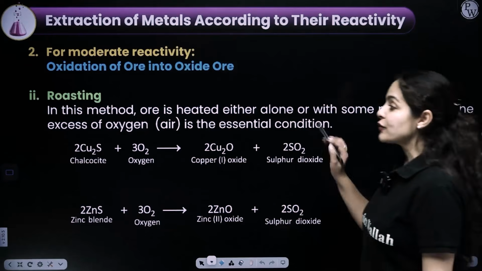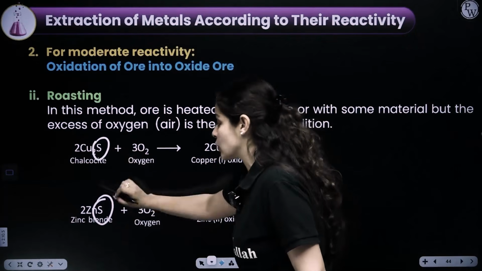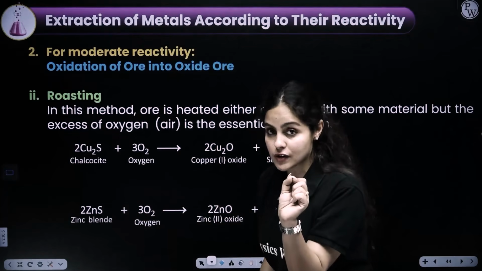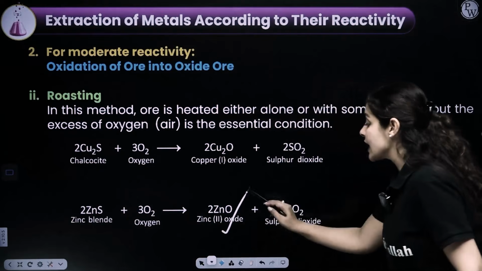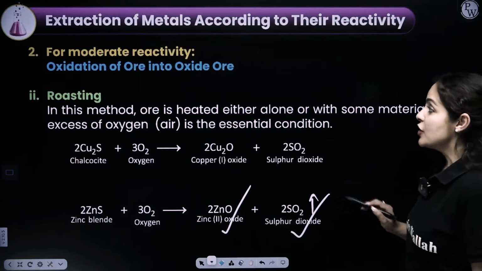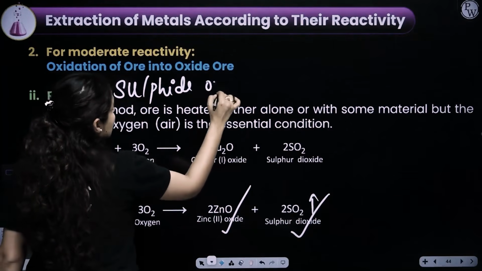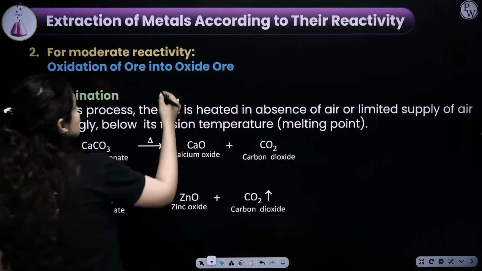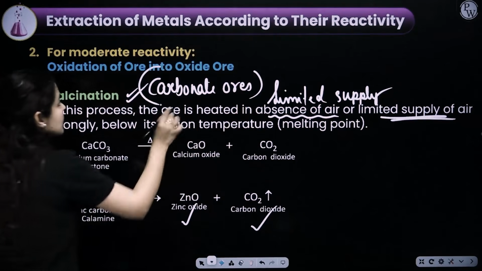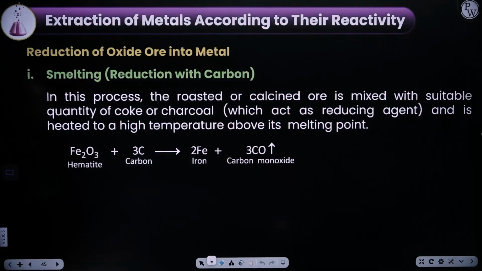Cool. Now, roasting is done only on sulfide ores. Once they are heated strongly in the presence of excess oxygen, they result in the formation of the respective oxide, and sulfur dioxide gas is evolved. So roasting is always done for sulfide ores. Remember this. Whereas calcination is always done for carbonate ores. To convert carbonate into oxide, calcination. To convert sulfides into oxides, roasting.